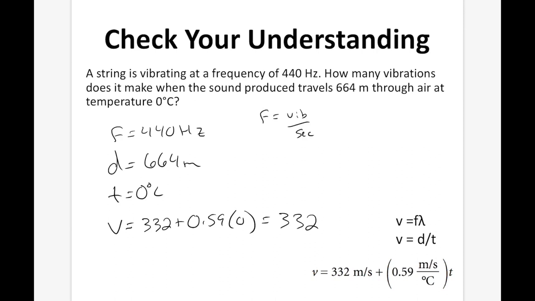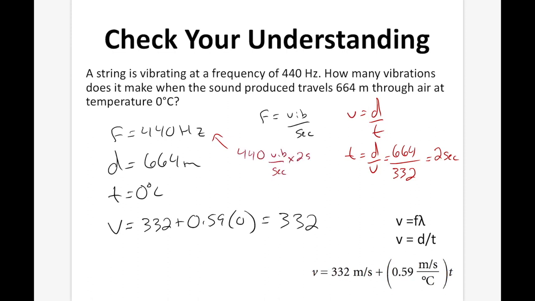Now we know most of the information. So what we can actually use is V equals D over T, T in this case being time. Time is going to equal D over V. Distance is 664 meters. The speed is 332. So that gives us 2 seconds. Since we know we're vibrating at 440 hertz or 440 vibrations per second, and we know the string is vibrating for 2 seconds, we know that there are going to be 880 vibrations total.